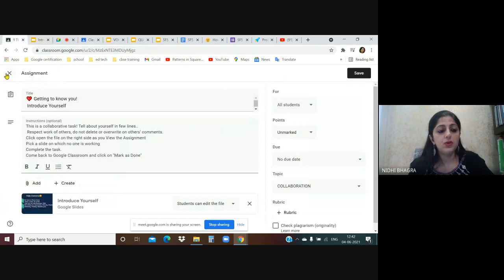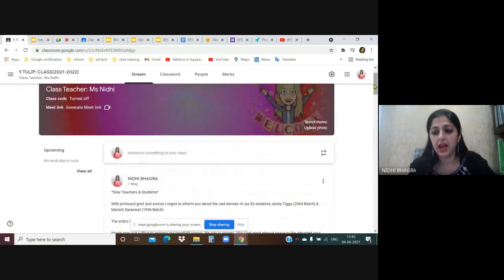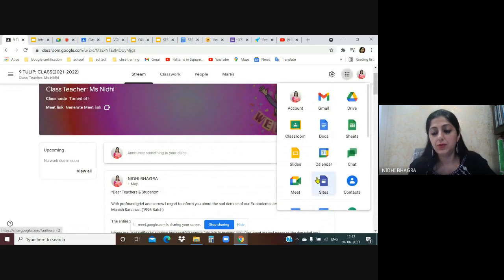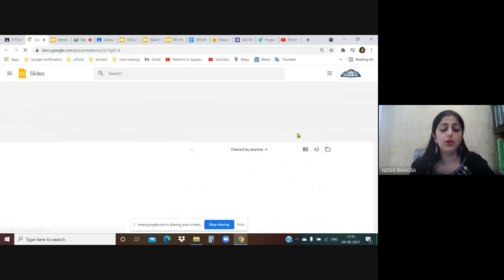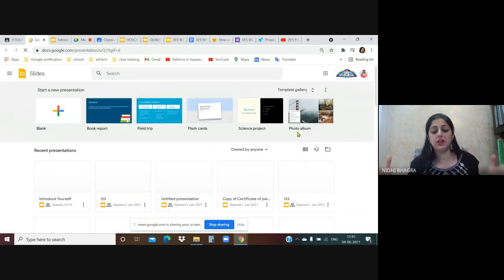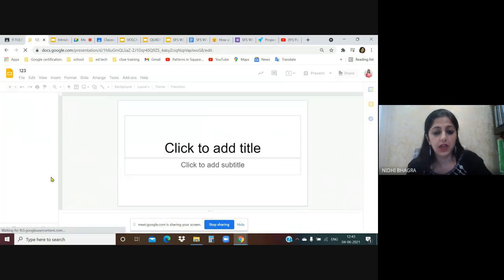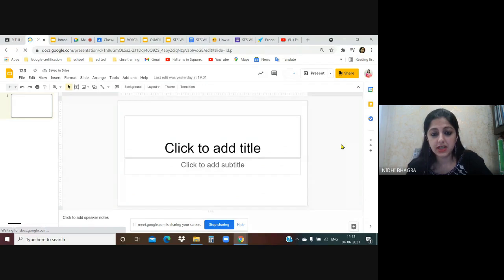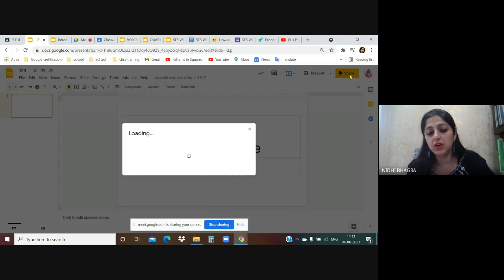Now, if you have created a presentation and let's say you want to share with your colleagues, you want to collaborate, 2 or 3 teachers are working together on a slide presentation. So the option is how to share that presentation. If you're sharing with your colleagues, there is an icon on the right hand side, share tool. Click on share.